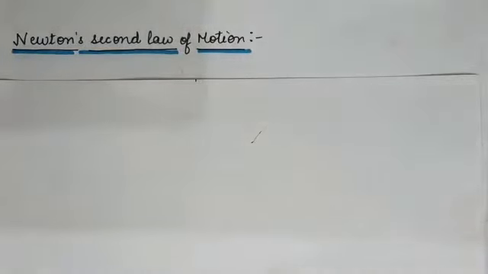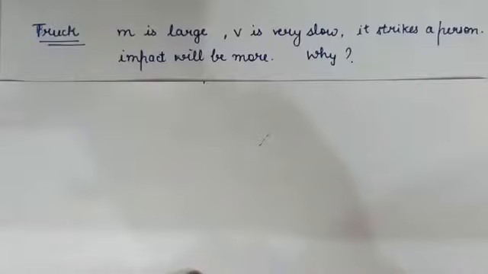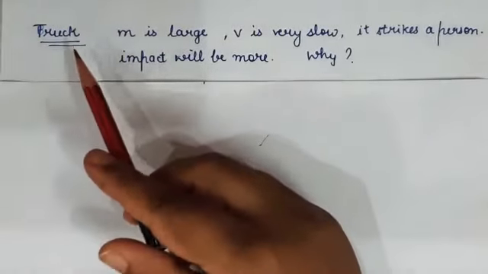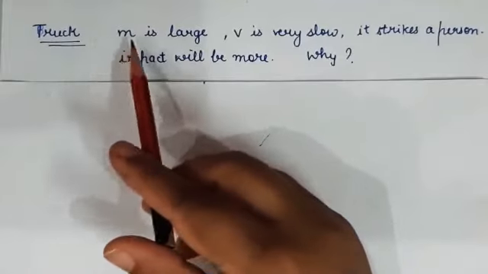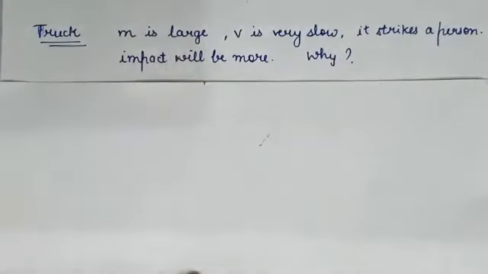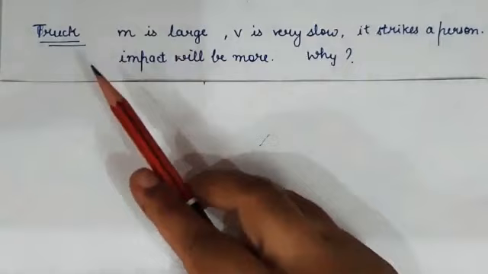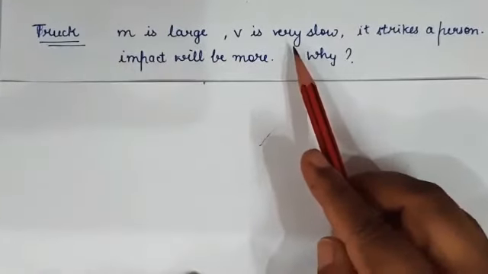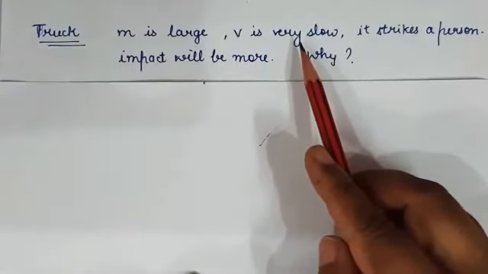So, before starting Newton's second law of motion, let us discuss some of the everyday life examples. Suppose there is a truck. So, you know that the mass of the truck is very large. And that truck is moving with a very slow speed.